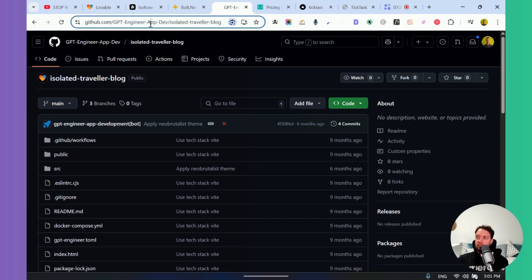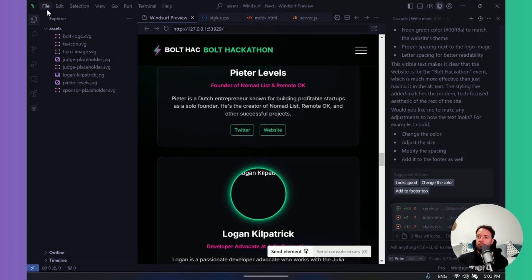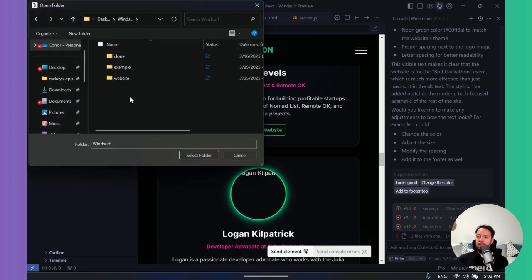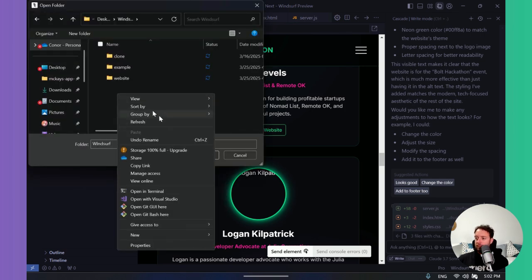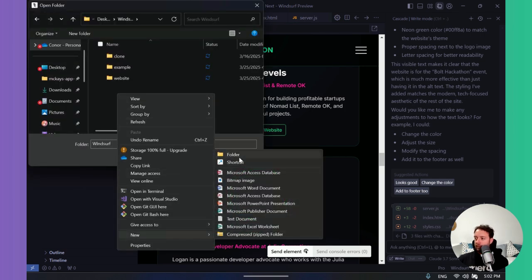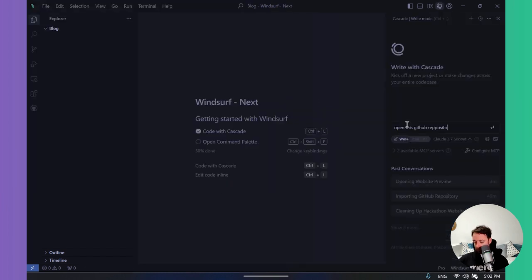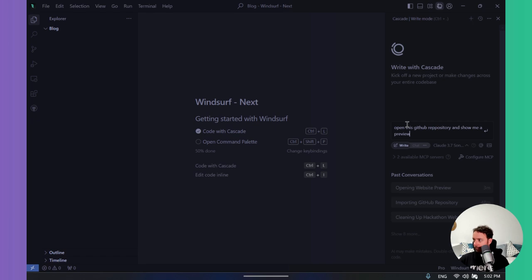So what I can do is just copy this link, and now if I want to open a new folder, right? So I just say open folder, and I can just give it a name. So I just start a new folder and say blog, right? So I've opened up Windsurf, press Control L. So I'll just say open this GitHub repository and show me a preview.